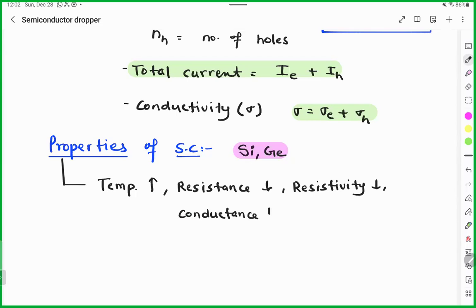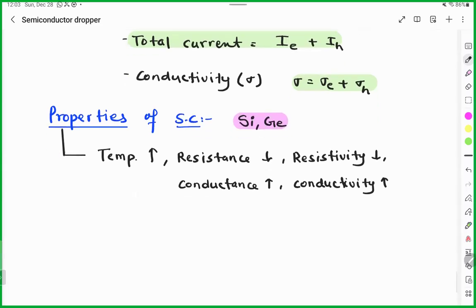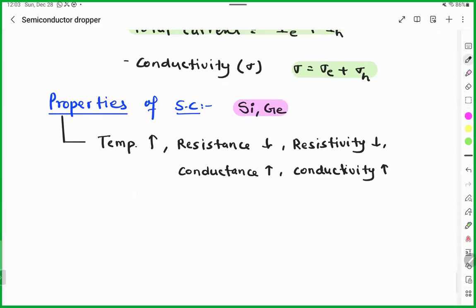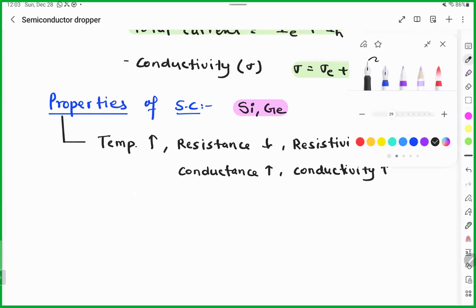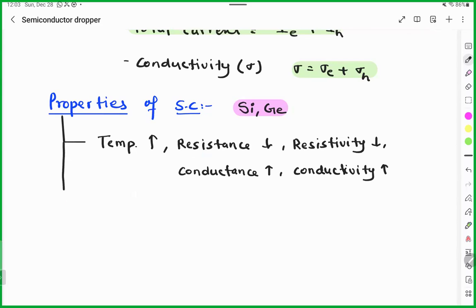Chandana, does conductance increase and conductivity? Increases. Yes. So whenever resistance and resistivity decrease, then conductance will be the opposite. Then what kind of bond is present in case of semiconductor, Sara? Covalent bond. So we have covalent bond along with crystalline structure.